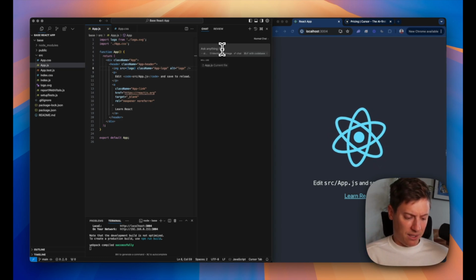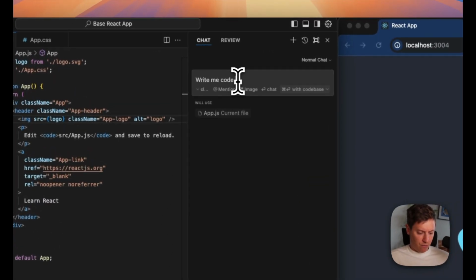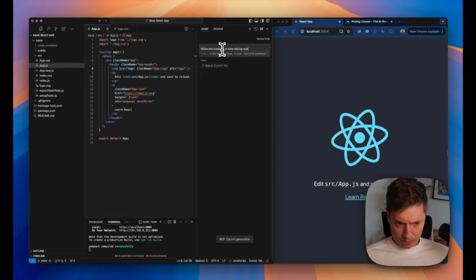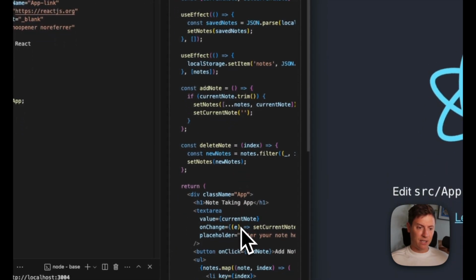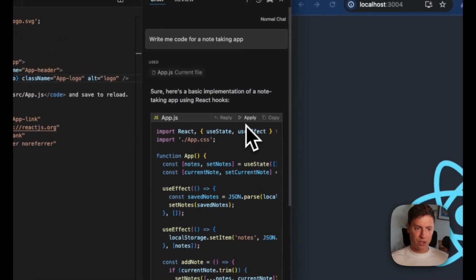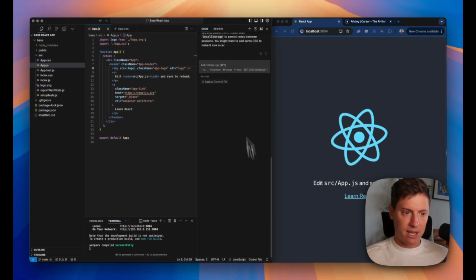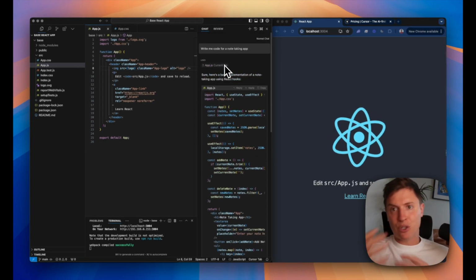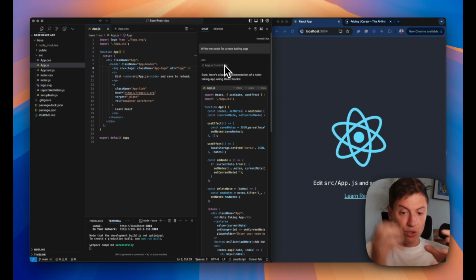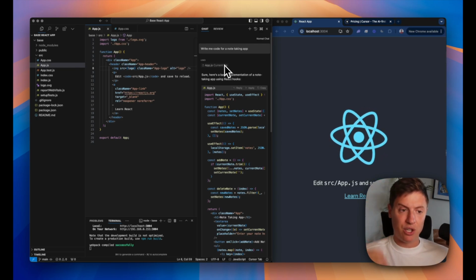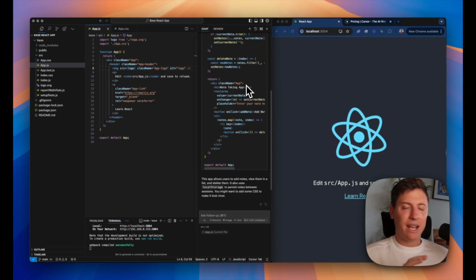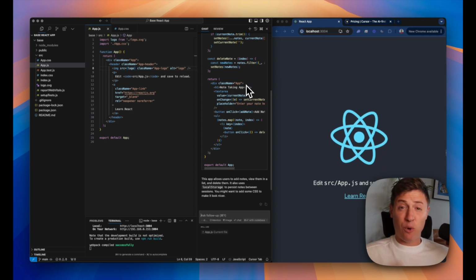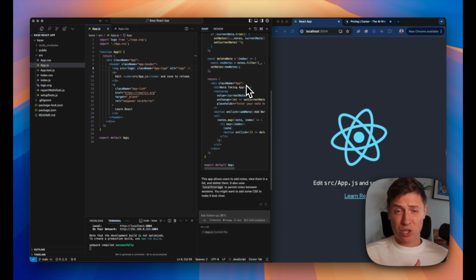So if I want to come in and say, write me code for a note-taking app, and hit enter, the developer is now going to go and do work for me, right? It builds the full code for a note-taking app in seconds. Then if I want, I can just hit apply and get it implemented, or I can keep chatting with it back and forth. It has full context over everything you've been saying to it, so you can have a real full-scale conversation with it. I really like using the chat bar for some quick questions, to get things debugged real quick. For my full-scale edits, I like to use the composer, which I'll go through in a second.